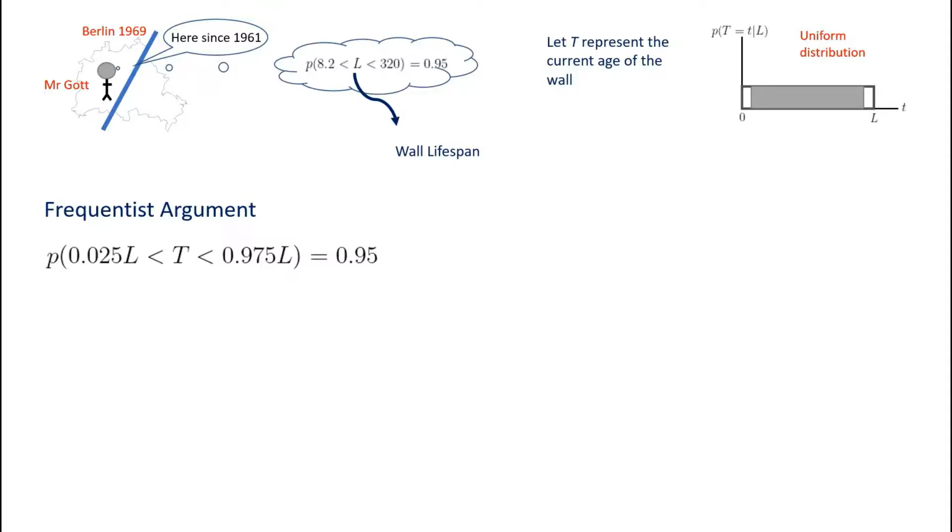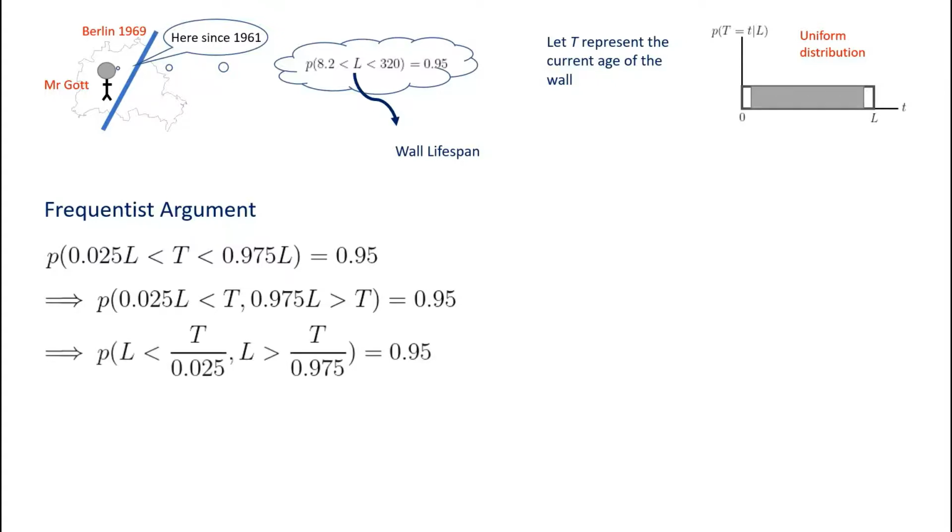Now that we're happy with this first statement, we can try to do some kind of manipulation. First, we will separate the inequalities into two separate inequalities, so we can write the probability statement as a joint distribution. So we have written this as two separate statements, two separate events, and we haven't actually changed anything in the statement itself. But now we will do some simple rearrangement of each inequality.